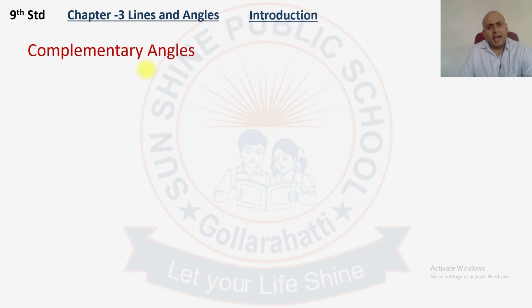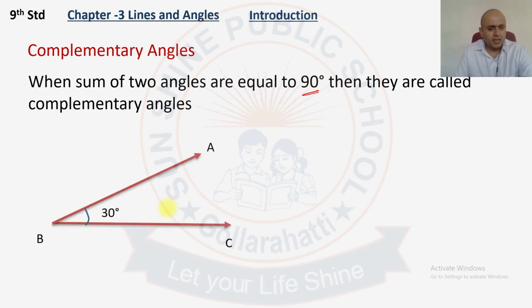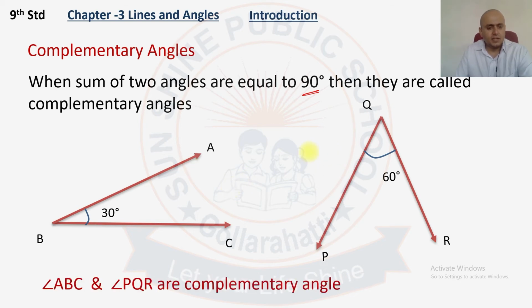Now complementary angles. Complementary angles is nothing but when the sum of two angles is equal to 90 degrees. So if there are two angles, and when you add the two angles we get 90 degrees, they are called complementary angles. Here angle 1 and angle 2: angle ABC is 30 degrees, angle PQR is 60 degrees. When you add these two angles, 60 plus 30, it is equal to 90 degrees. Then these two angles are called complementary angles. So here angle ABC and angle PQR are complementary angles.